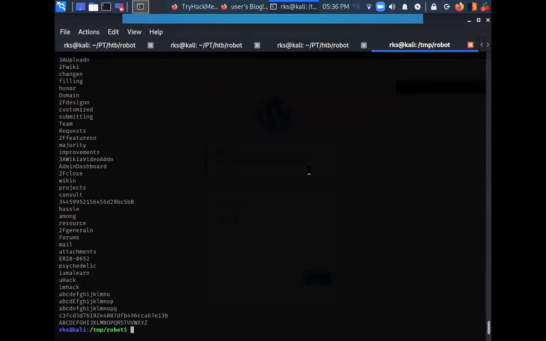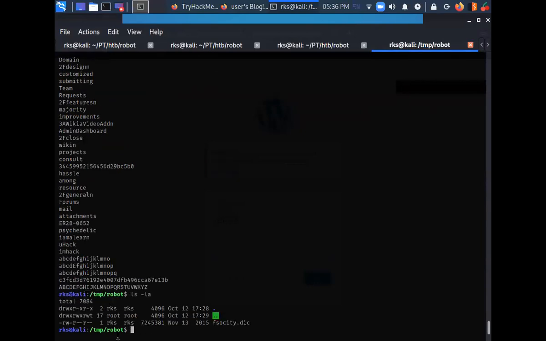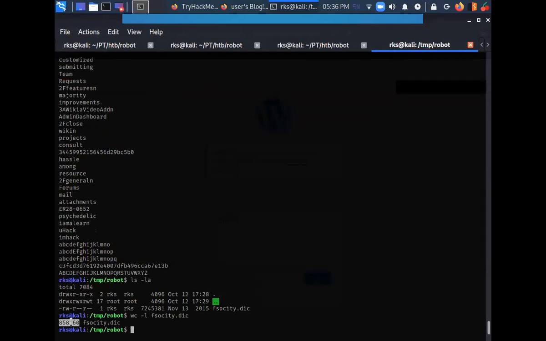So maybe this is a word list, and maybe I need to just do a brute force attack using this word list on the password field. That is possible, probable. But before doing that, I would like to see the size of the word list. I would like to count the words in this word list. That is very high, 8 lakh 58,000.